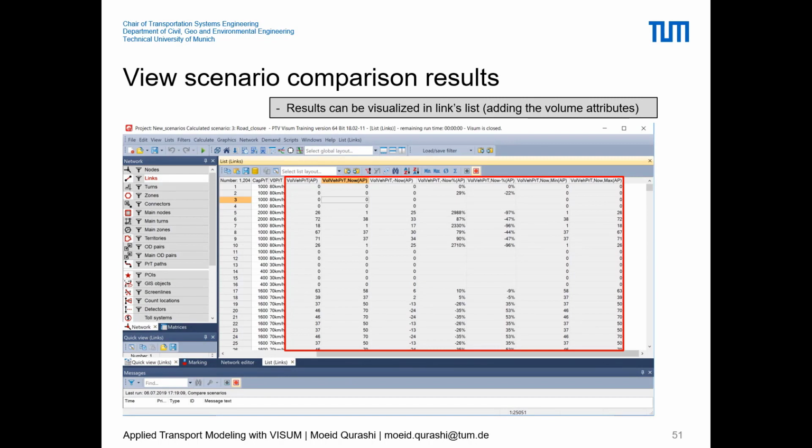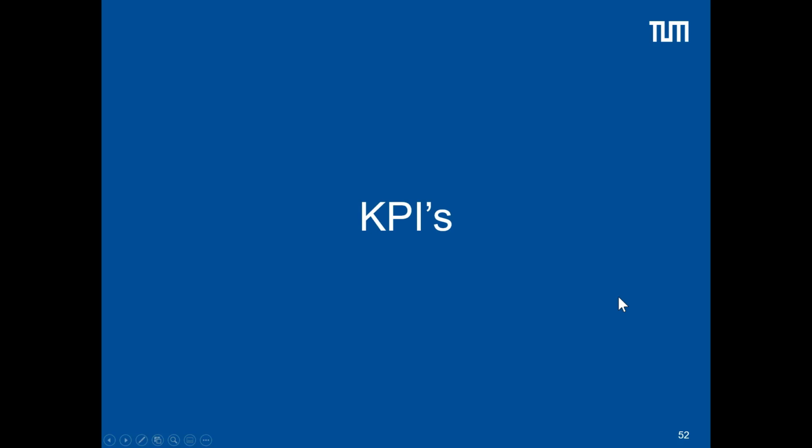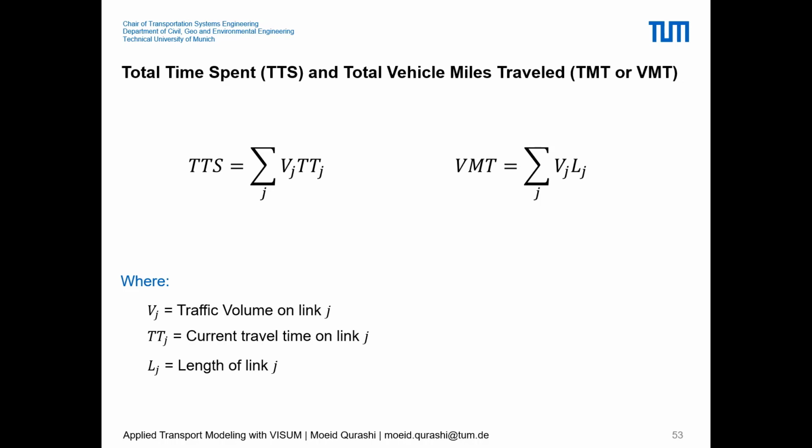So next we can look at the last part of today's lecture, that is basically on key performance indicators or KPIs. Key performance indicators, or KPIs, are basically the indicators which help us to identify the overall performance of different transport systems.